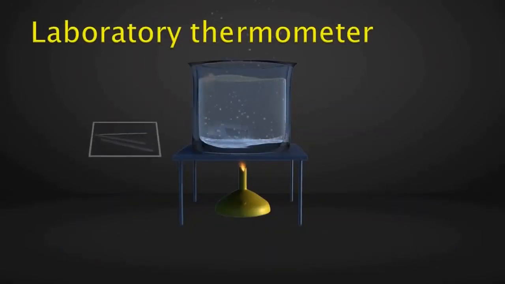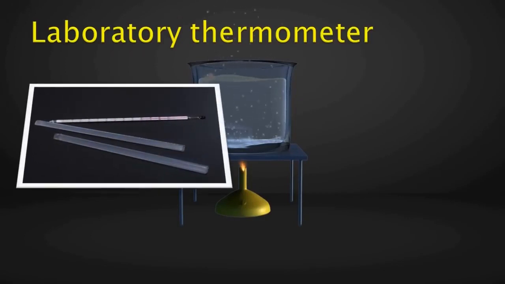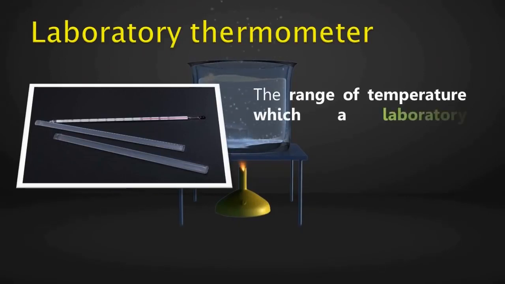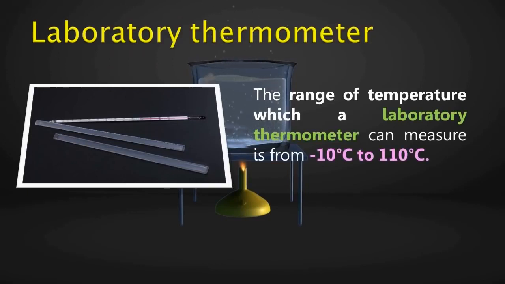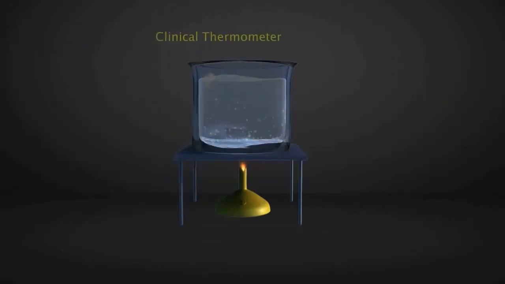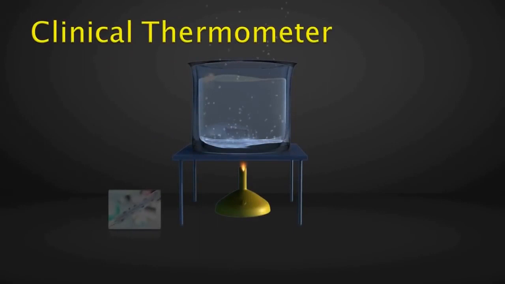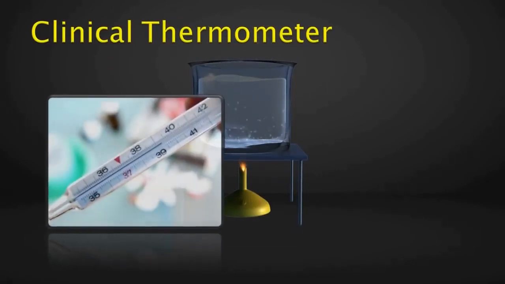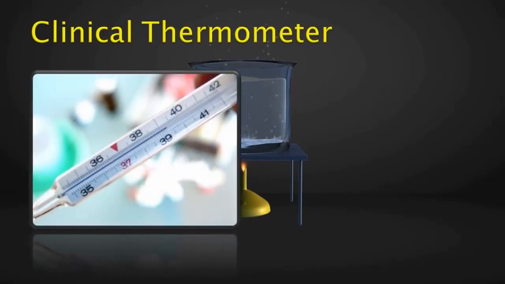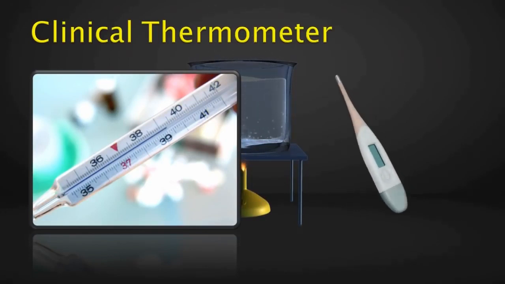Laboratory thermometer. It consists of a thin glass tube which is sealed at one end and has a bulb at the other end. The range of temperature which a laboratory thermometer can measure is from minus 10 degrees Celsius to 110 degrees Celsius. Clinical thermometer. The thermometer used to measure our body temperature is called a clinical thermometer. It is generally a mercury thermometer, though nowadays digital thermometers are becoming very popular.